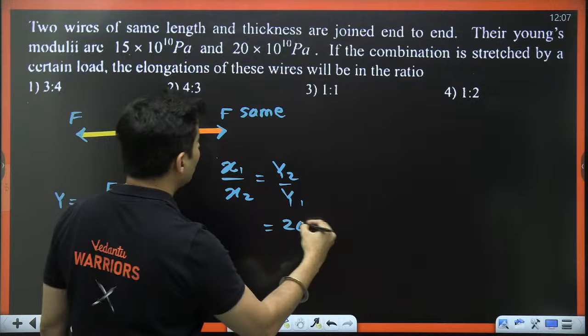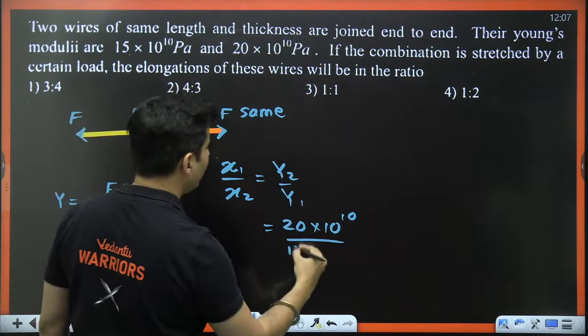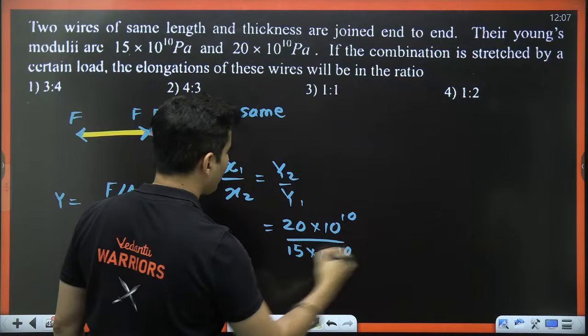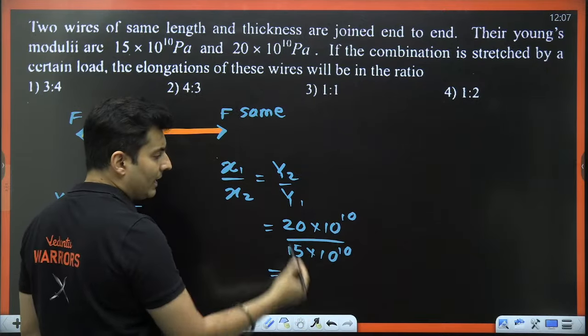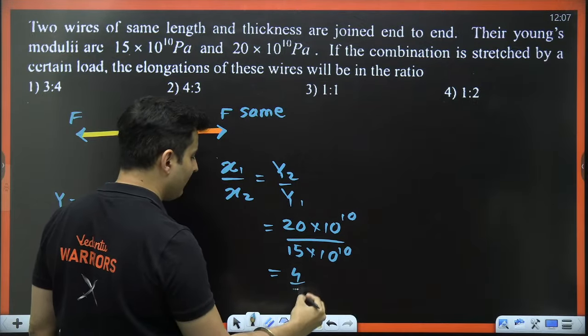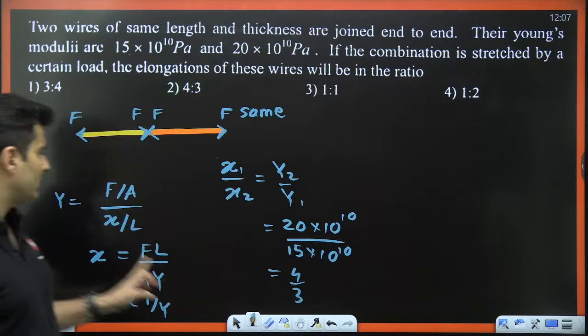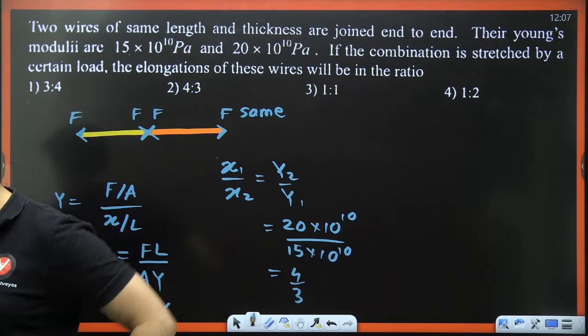What is y2? 20 into 10 to the power 10. What is y1? It is 15 into 10 to the power 10. So 10 to the power 10 cancels. 20 goes with 5 4 times, 15 goes with 5 3 times. So 4:3 should be the answer. Yes, it is. 4:3.